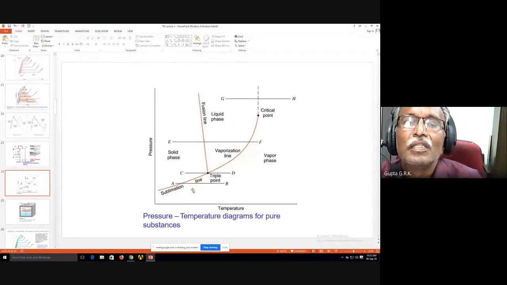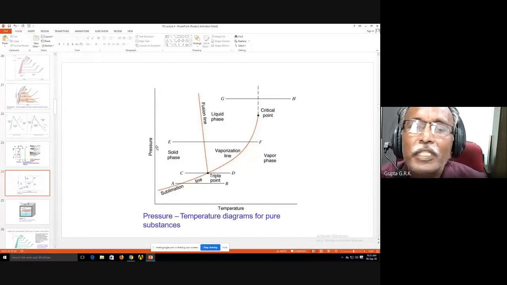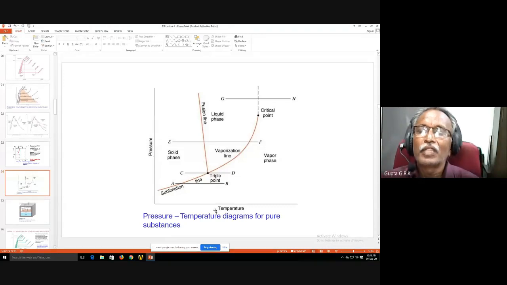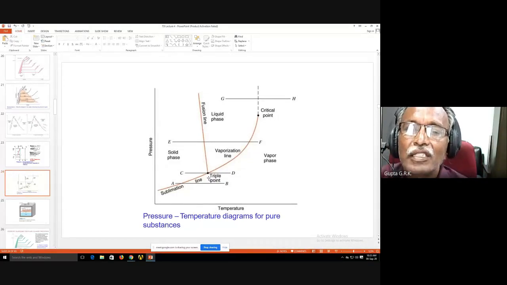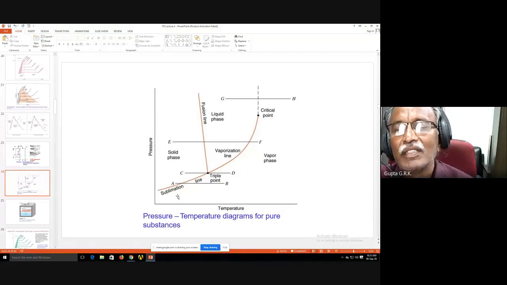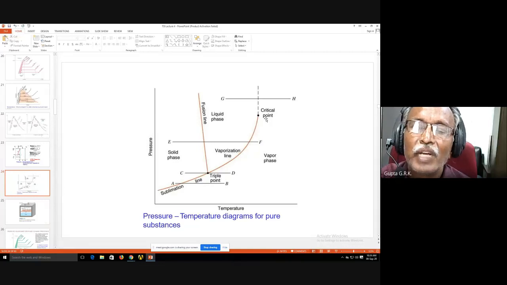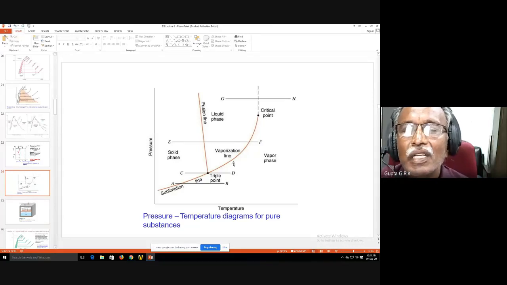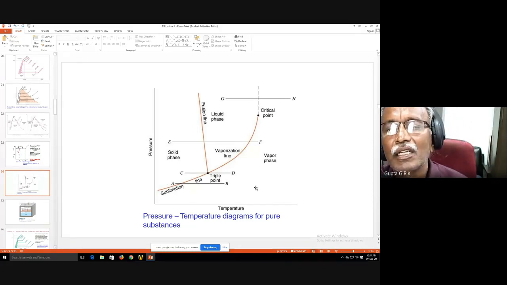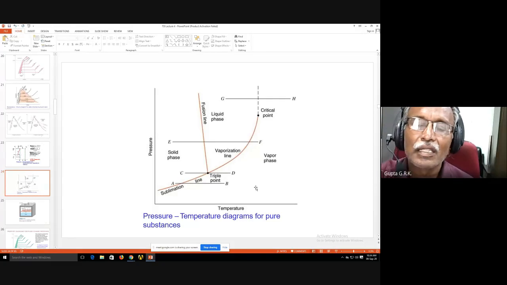Anyhow, this is a PT diagram, pressure temperature diagram. In the pressure temperature diagram, you see only 3 lines like a tree, like 3 branches, the starting of the tree and then 2 branches like that. So it looks like this. If I draw horizontal lines, it means temperature increasing at constant pressure, that is heating under constant pressure.